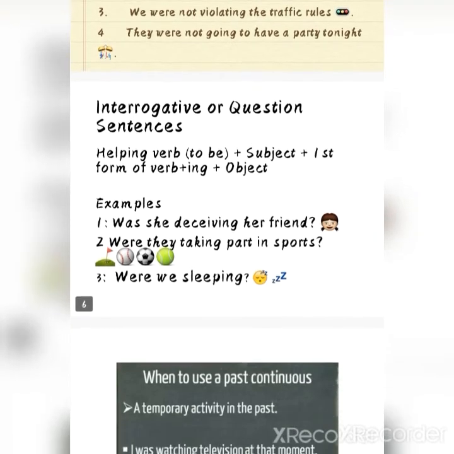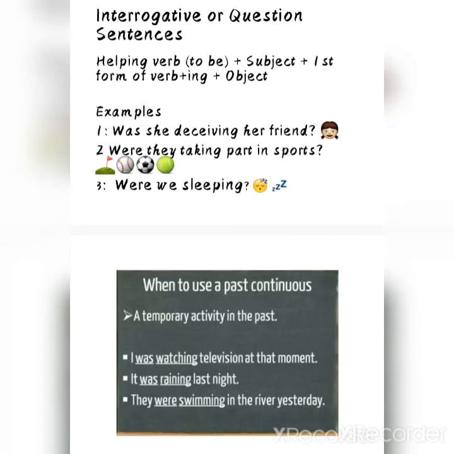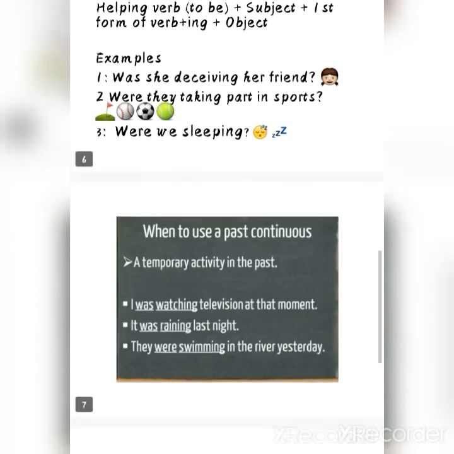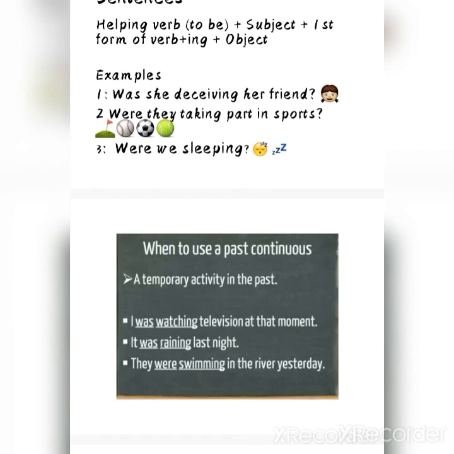Now let's move towards interrogative or question sentences. How to make interrogative and question sentences of past continuous tense. It's so simple. What you are going to do is you just have to put your helping verb at the beginning of the sentence, as I told you in all the previous lectures. So I hope this time you will yourself understand how to make interrogative sentences.